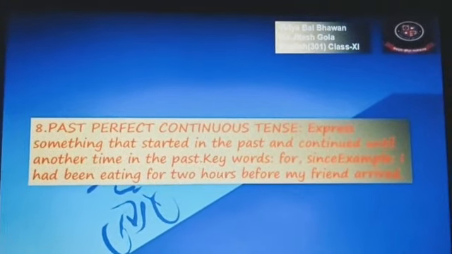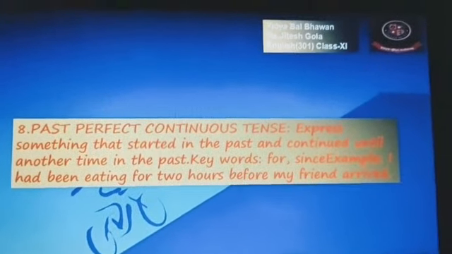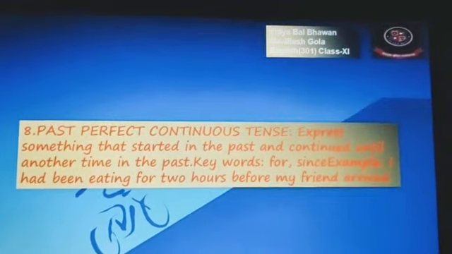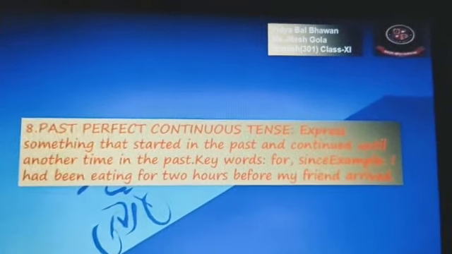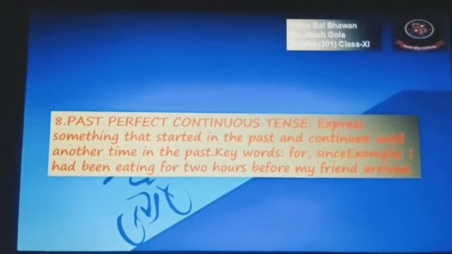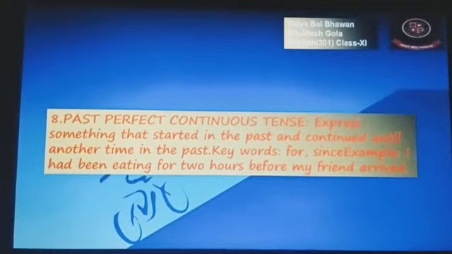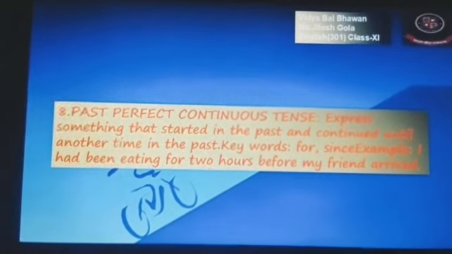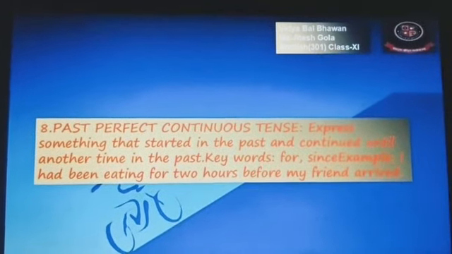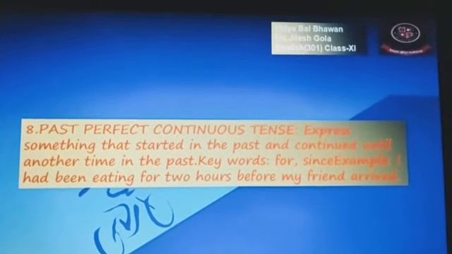Whenever you are talking about past perfect continuous, you remember when we talked about the present perfect continuous, what was the indication? Been was used. Been was used in perfect continuous tenses. So the same was there in the present tense. So here it is written: I had been eating for 2 hours.